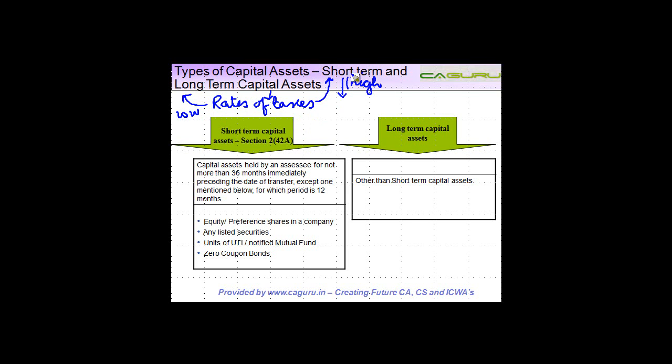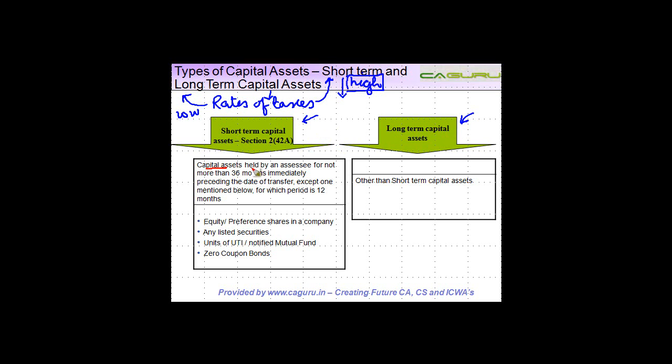So therefore it becomes very important for us to see whether the capital gains arising from transfer are short-term capital gains or long-term capital gains, and that depends on whether the capital asset is a short-term capital asset or a long-term capital asset. So let's first understand what is the meaning of a short-term capital asset.